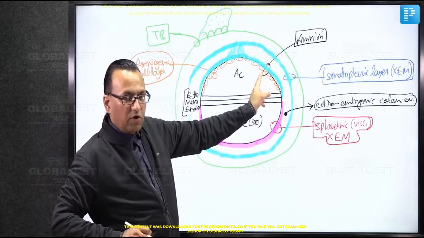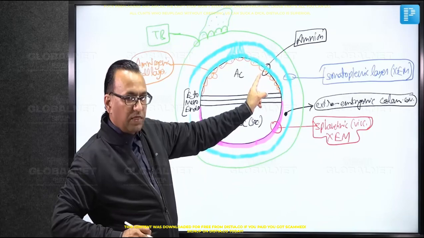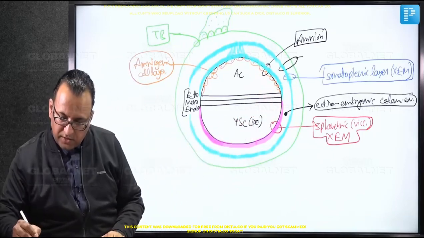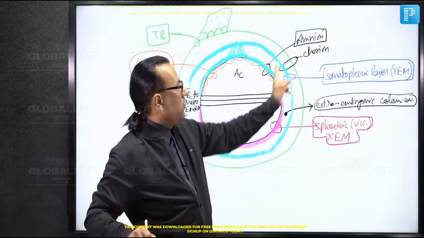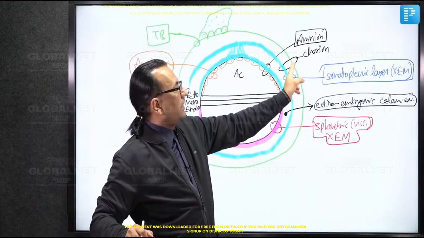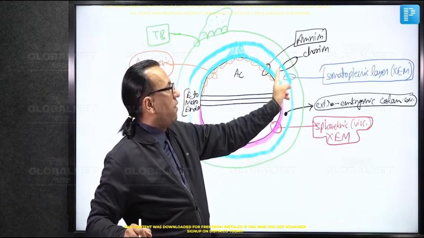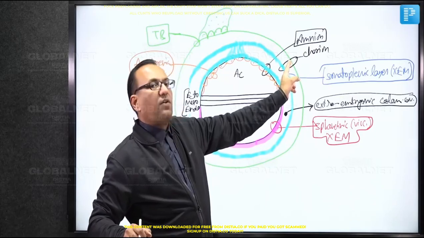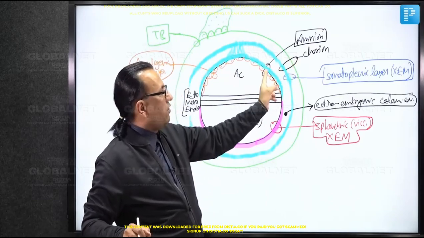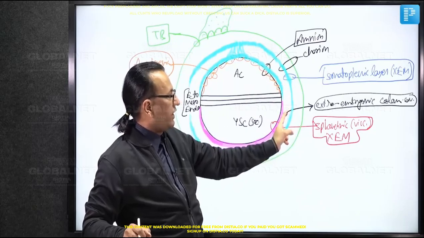Then, what about the chorion? Chorion also has extra-embryonic somatopleuric layer, but along with that, it has trophoblast. So, we can mention this outer layer is the chorion, and the chorion has somatopleuric extra-embryonic mesoderm, but along with that it has the trophoblast cells. And later this chorion will form the chorion frondosum and the fetal component of the placenta. Between the chorion and the amnion, we have this cavity, which we are calling the extra-embryonic coelomic cavity.